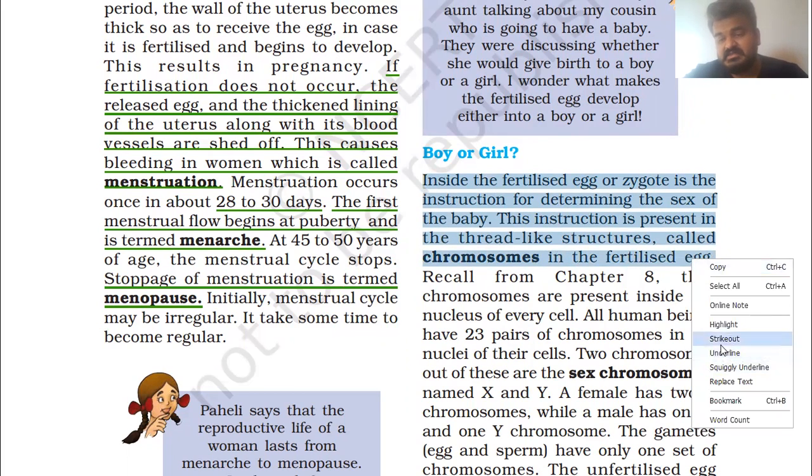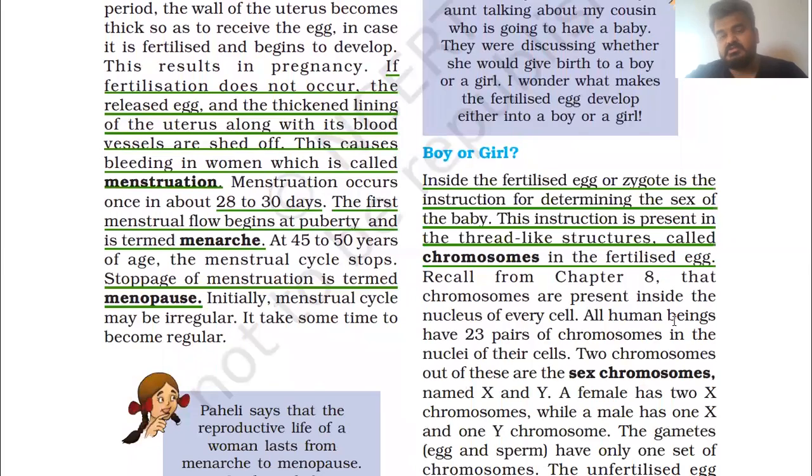You can be asked this in a fill in the blanks, or a question like where is the instruction regarding baby boy or baby girl. Inside the fertilized egg, or zygote, is the instruction for determining the sex of the baby.